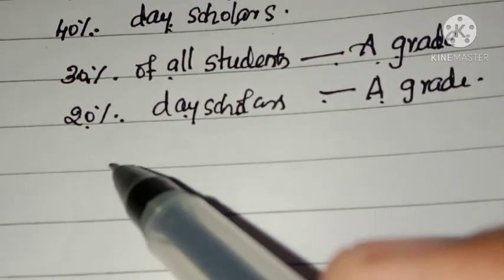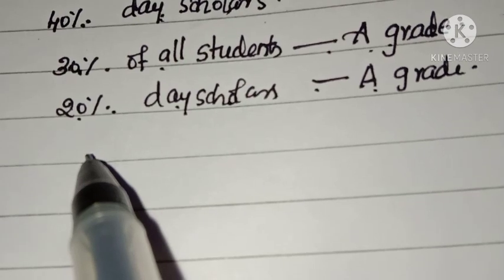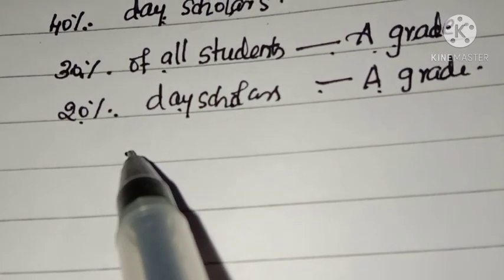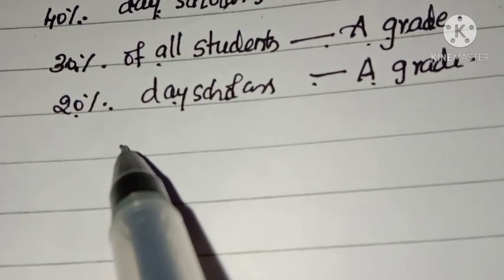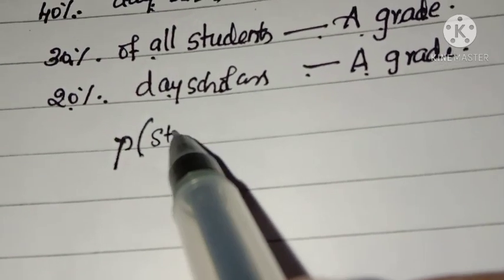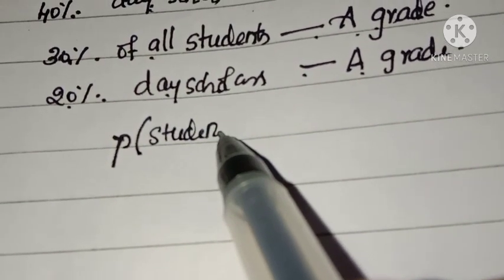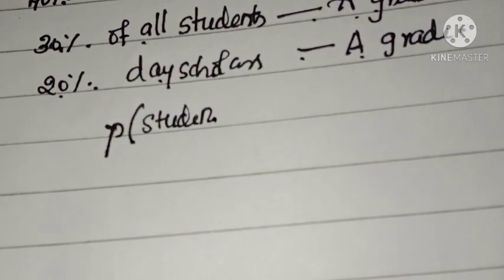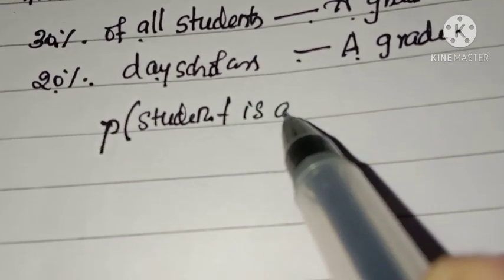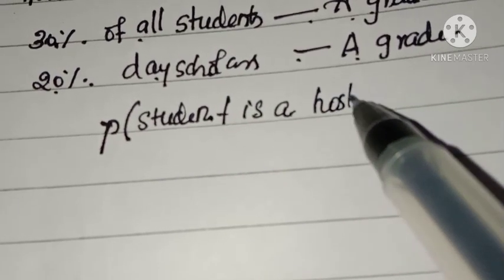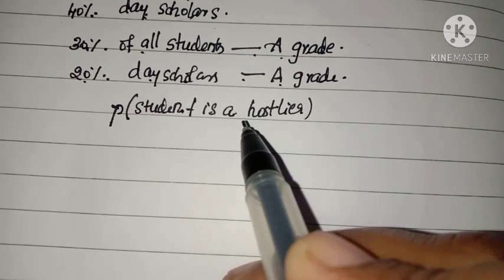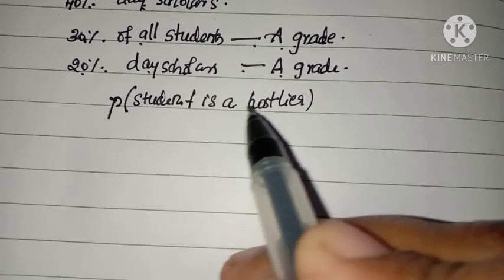At the end of the year, one student is chosen at random from the college and he has an A grade. So the question is, what is the probability that the student is a hostler? Listen, here hostler means those who are residing in hostel.